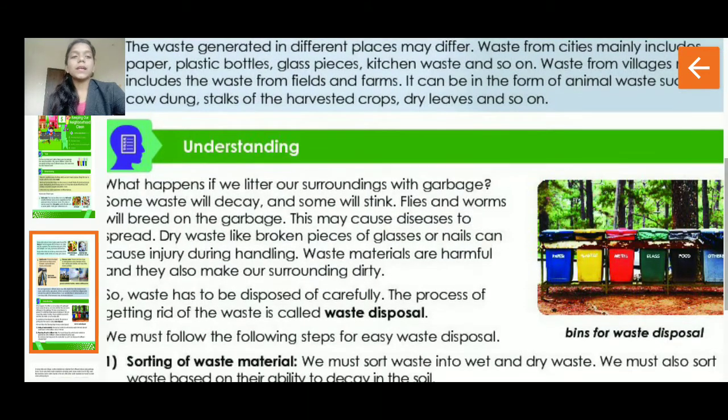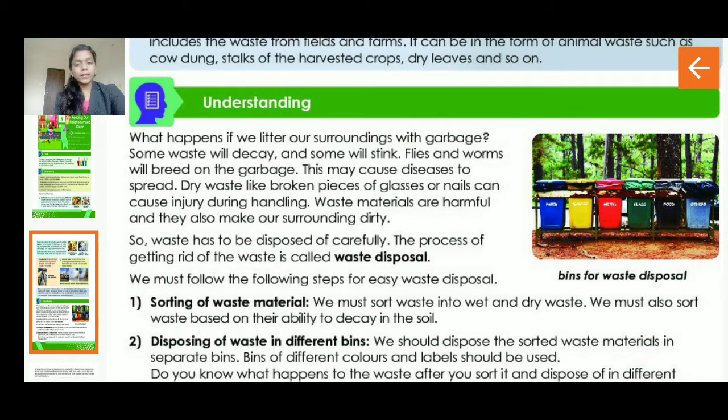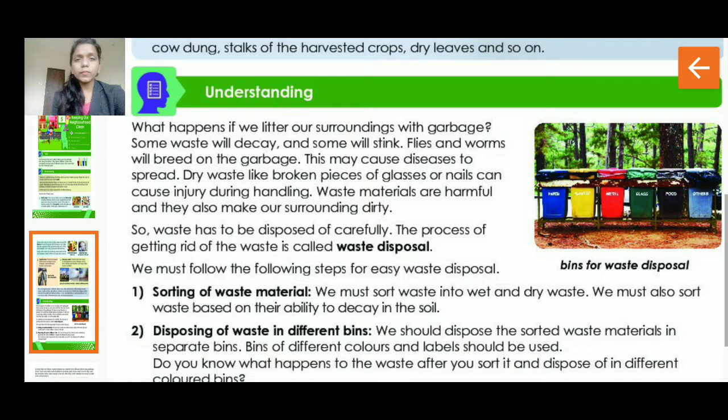Now students, as we have seen, there are different colors of bins, and we will see the reason behind it in this section. What happens if we litter around our surroundings? Litter means to spread waste, to spread garbage, right? So what happens if we litter our surroundings with garbage? Some waste will decay and some will stink. So if you throw the waste anywhere around your surroundings, will all the waste decay? Will all the waste get mixed with the soil? No. So what will happen?